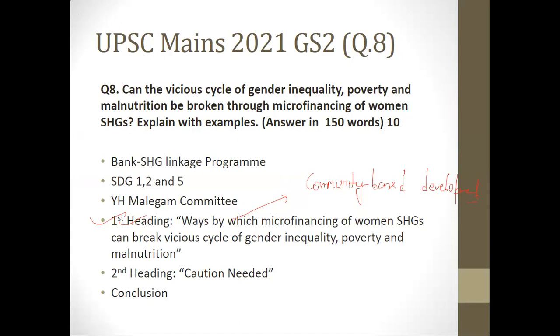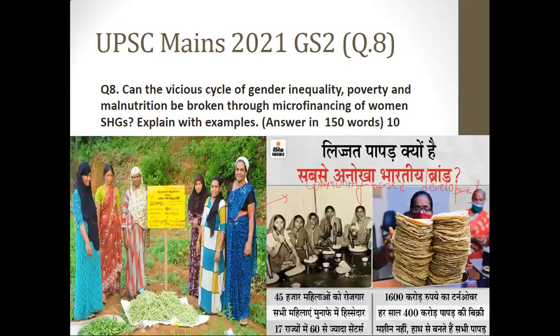So here, Kudumbashree does not have one single initiative. They are so popular in Kerala that they have various initiatives like Kudumbashree Cafe, Kudumbashree Old Age Care. So all these things are there, and thereby they are promoting community-based development, which in turn is helping break the shackles of gender inequality, poverty, and malnutrition. You have to always relate with the question, what the question is asking.